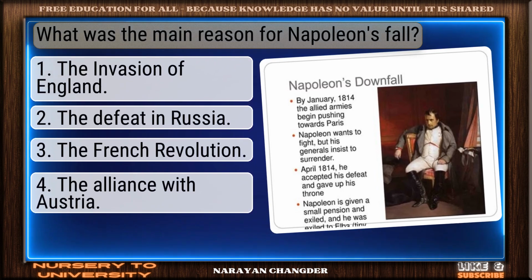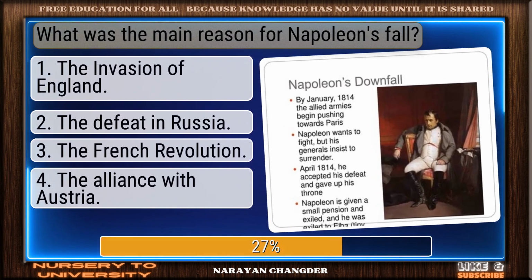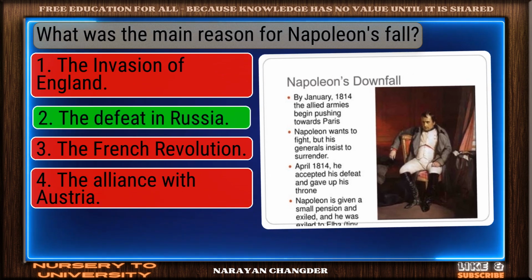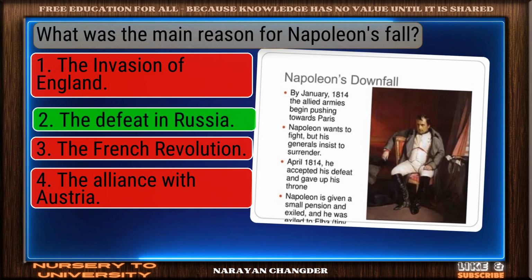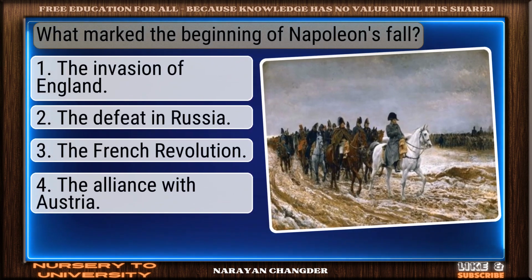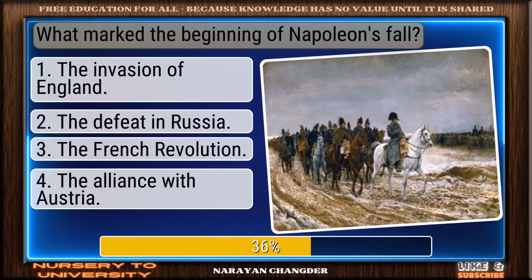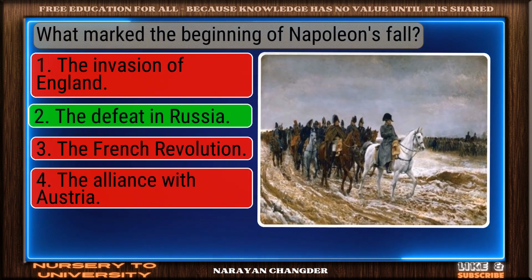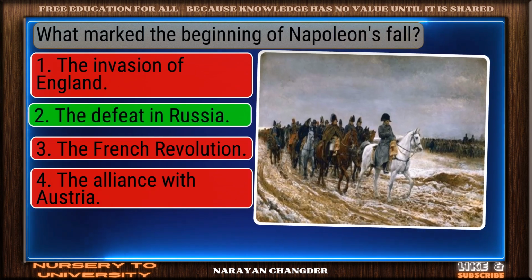What was the main reason for Napoleon's fall? Bravo! The defeat in Russia is the answer. What marked the beginning of Napoleon's fall? Right choice. The defeat in Russia is the best answer.